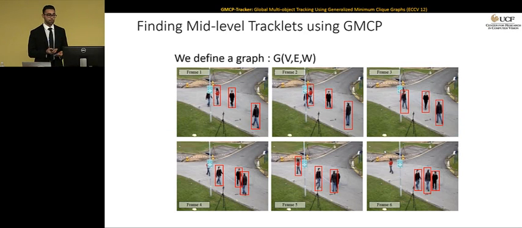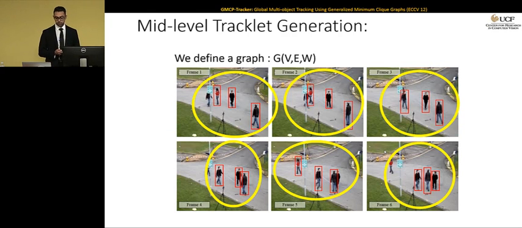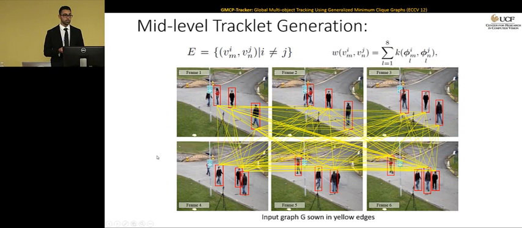First we need to create a graph. We have few frames and we have detections in those frames. Each frame is going to form a cluster, and each detection in each frame is going to be a node within that cluster. Once we have the clusters and the nodes, we're going to form the graph. Each two nodes in two different clusters are connected through an edge, and that edge is going to have a weight. This weight is going to capture the appearance similarity of two nodes in two different clusters, and it's nothing but the sum of histogram intersection between the body parts of two people in two different clusters.